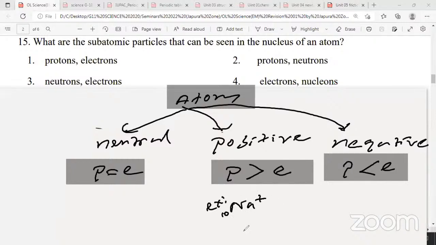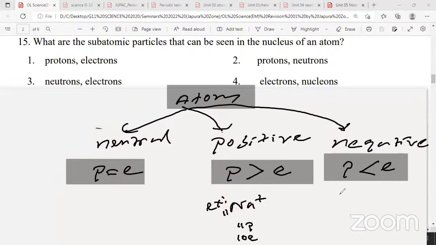It has 10 protons, atomic number 10, but the electrons become... 11 protons, sorry. Sodium, atomic number 11, so 11 protons and 10 electrons. So what is more here? Protons. That's why it's positively charged.